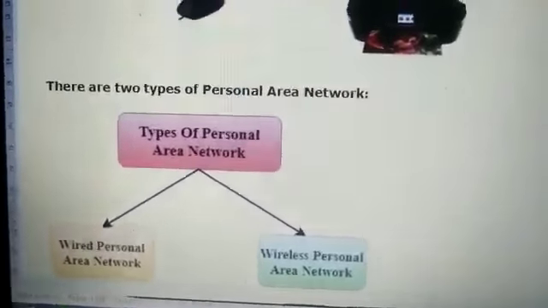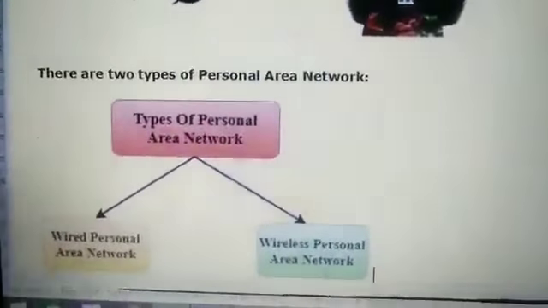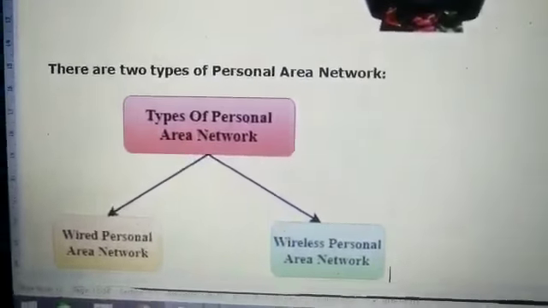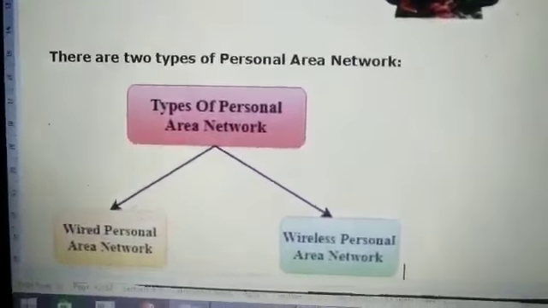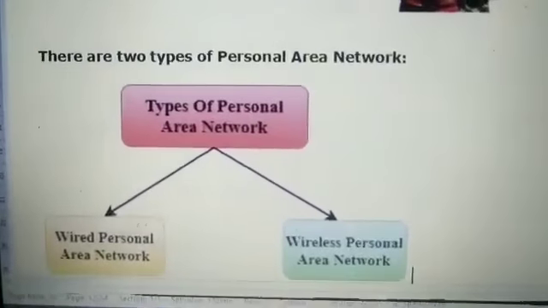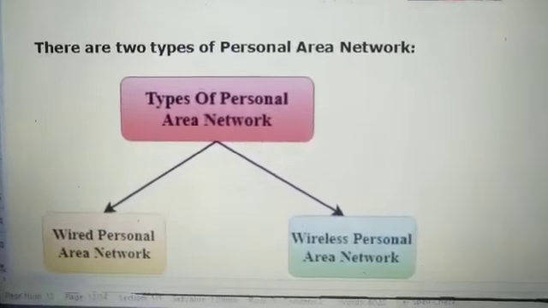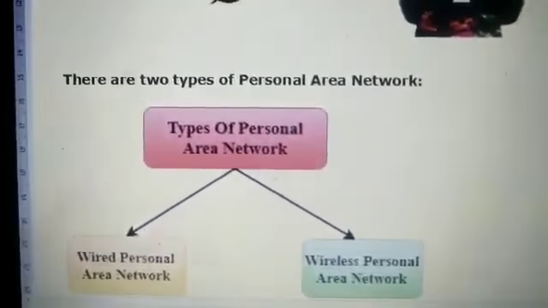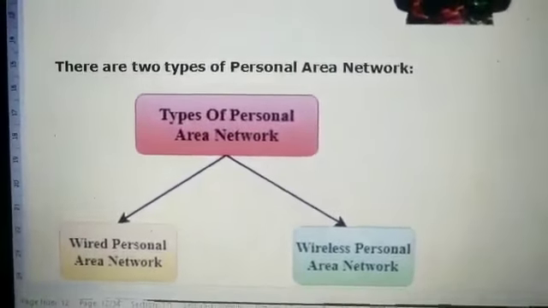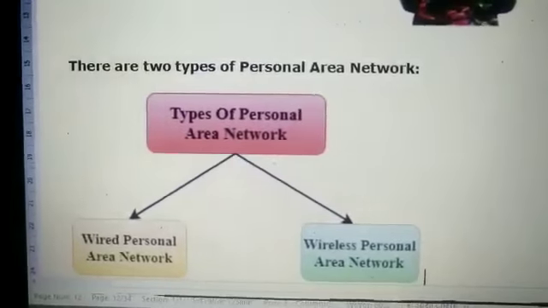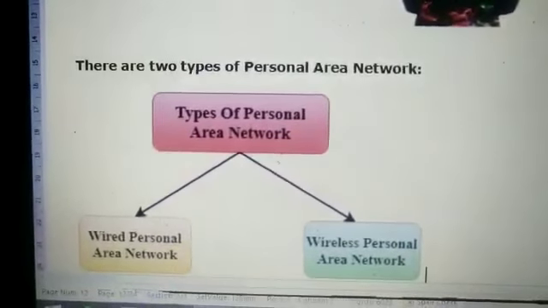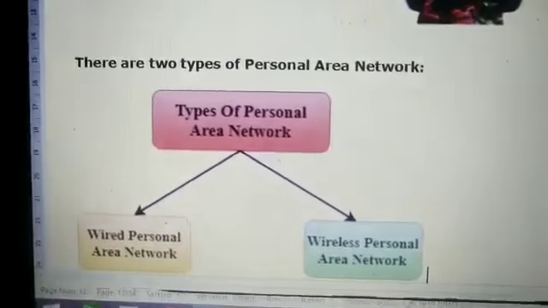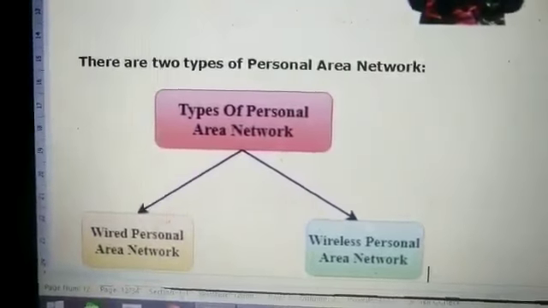So there are two different types of PAN available. One is wired personal area network, another one is wireless personal area network. Why are there two types? Nowadays we don't need to connect each and every device with your system or laptop with a USB jack.